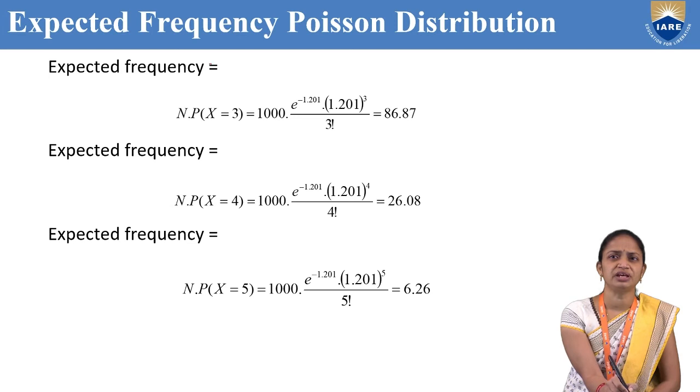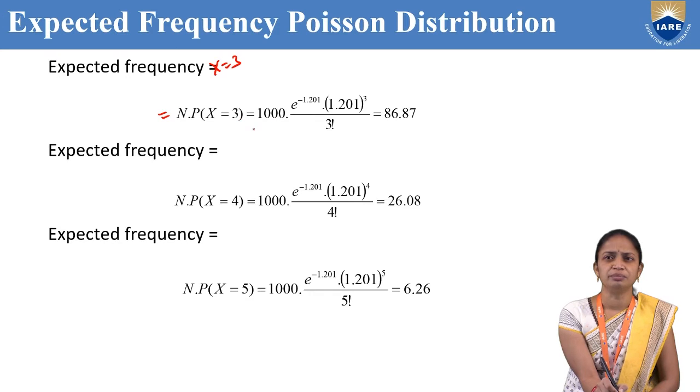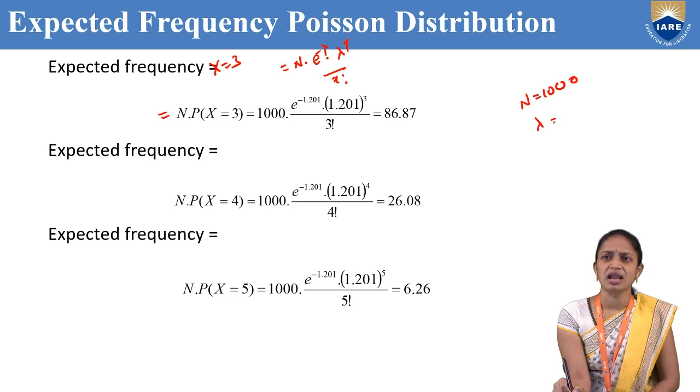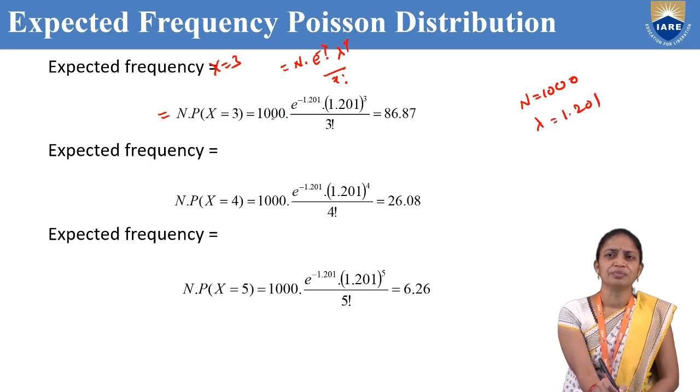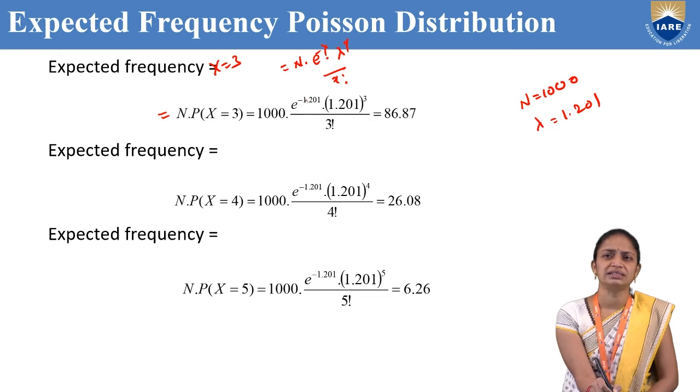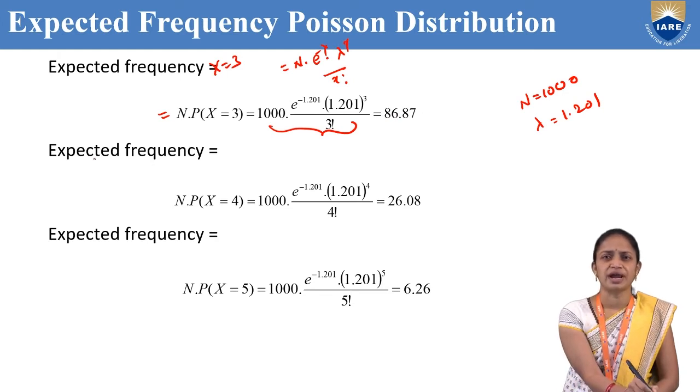Next, the expected frequency for x equal to 3. That is nothing but N into P of x equal to 3. The formula is e power minus lambda, lambda power x by x factorial. N is 1000 and the lambda value is 1.201. So 1000 into e power minus 1.201 into 1.201 whole power 3 by 3 factorial. After simplification, we will get 86.87.